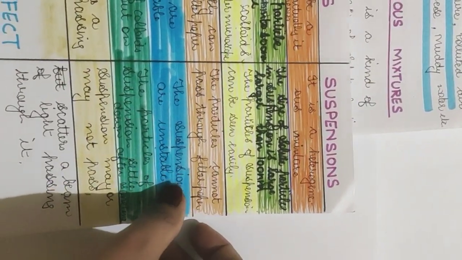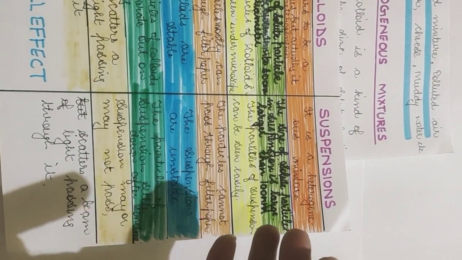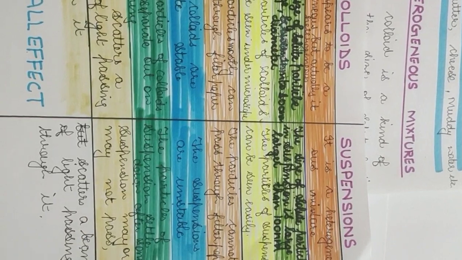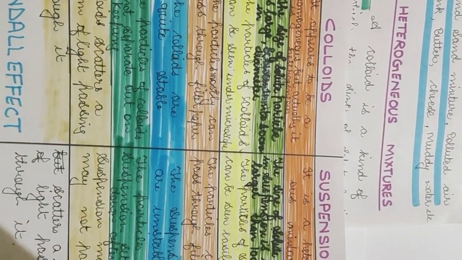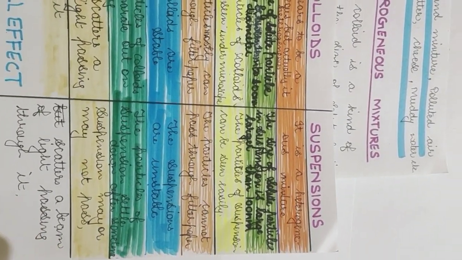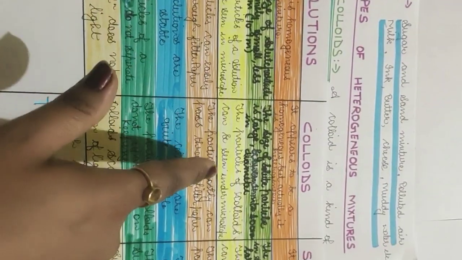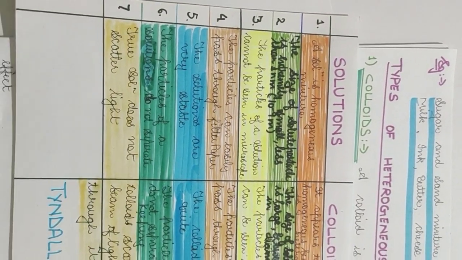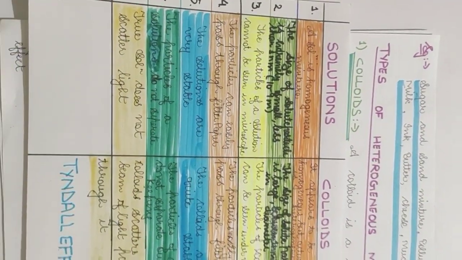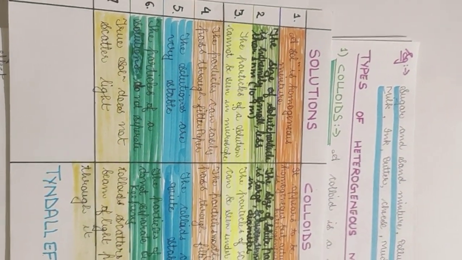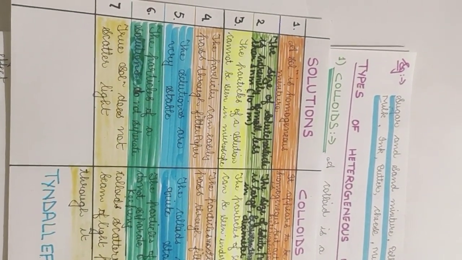In the case of suspension, we can easily filter them because they cannot pass through the filter paper. If you filter muddy water, obviously all the mud will be strained on the filter paper. So the particles of suspensions cannot pass through the filter paper, whereas the particles of solutions and colloids can pass through the filter paper. Next, the solutions are very stable. That means they are always stable. That means they do not separate.